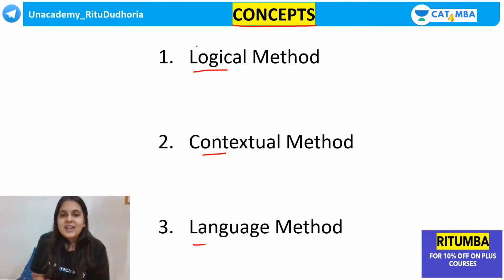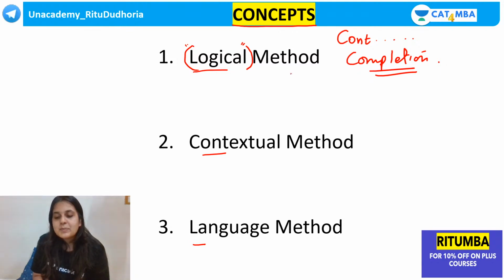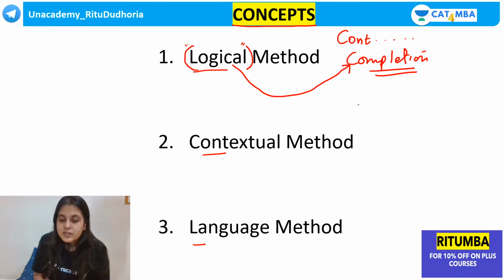So guys, when it comes to the logical method, I want you to remember ki para completion mein, para jumble mein, para summary mein the logical aspect, this logic factor, is very important. Now understand, guys, it's not a para continuation question, it's a para completion question. When you have to complete a paragraph you have to put a full stop on it, so there should be no assumptions left, nothing left to the interpretation of the author or the audience. Jo bhi explain hua hai, that should be explained clearly. Now, what I'm looking at is a logical completion.